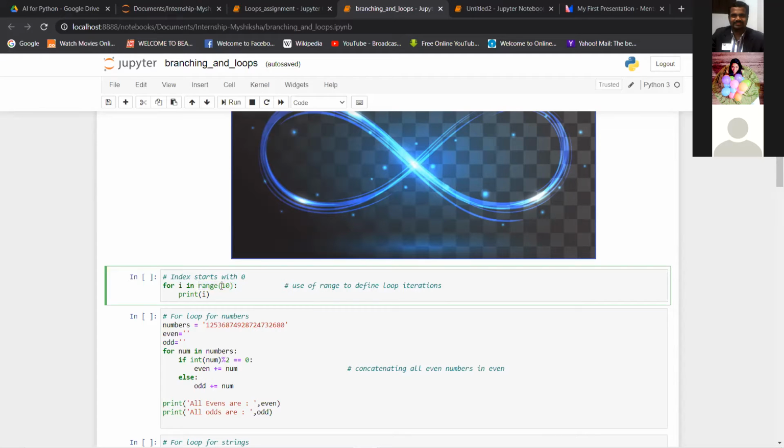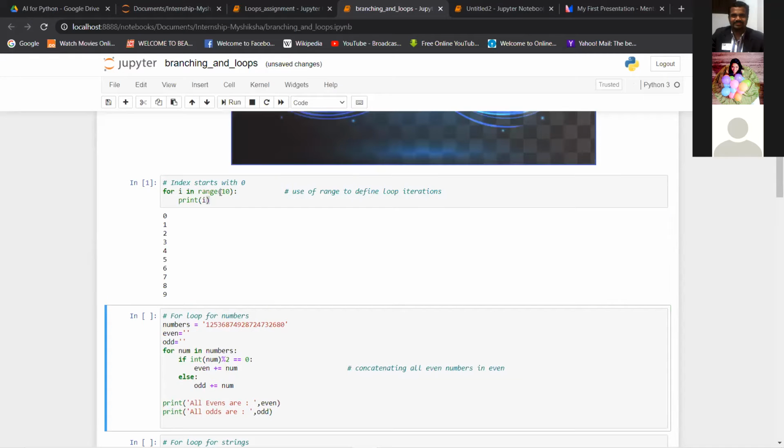I've given range 10 here, right? So i is in range 10, which means i will take values from 0 to 9. If I run this, the range function starts with 0.